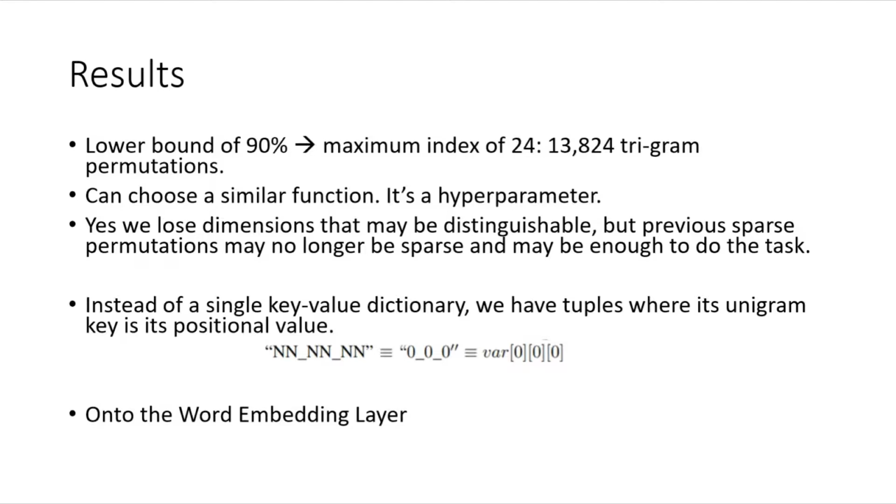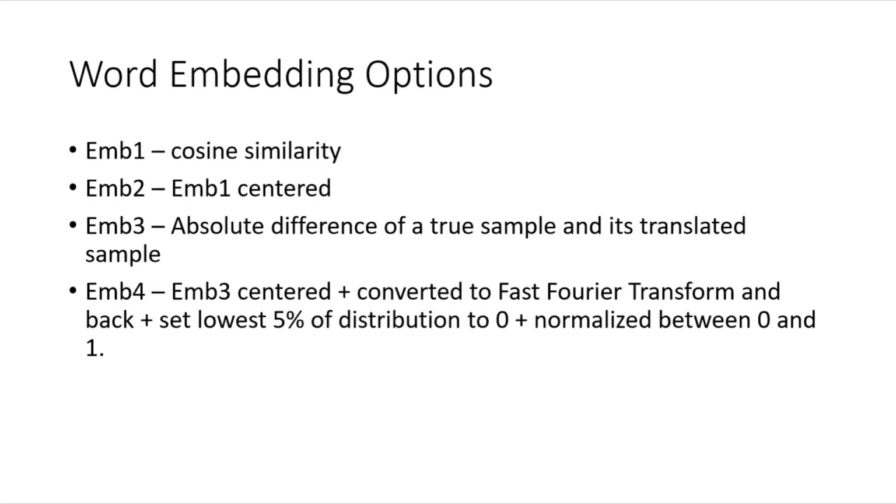Now, it's important to mention that we do lose data. We do lose dimensions that may be distinguishable, but previous sparse permutations may no longer be sparse and may be enough for the task. Here are the options that we use as the embedding layers.